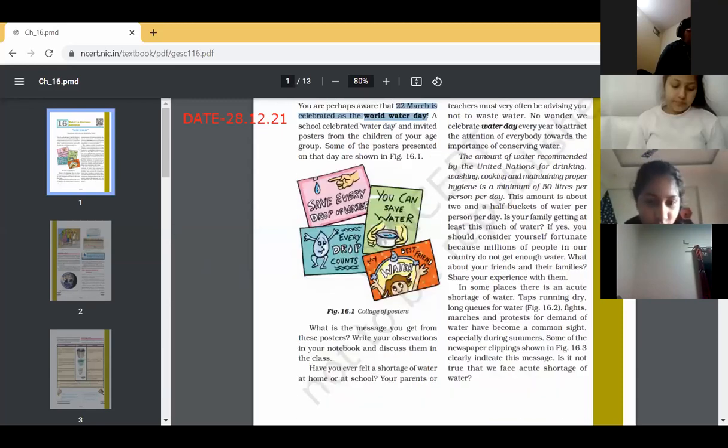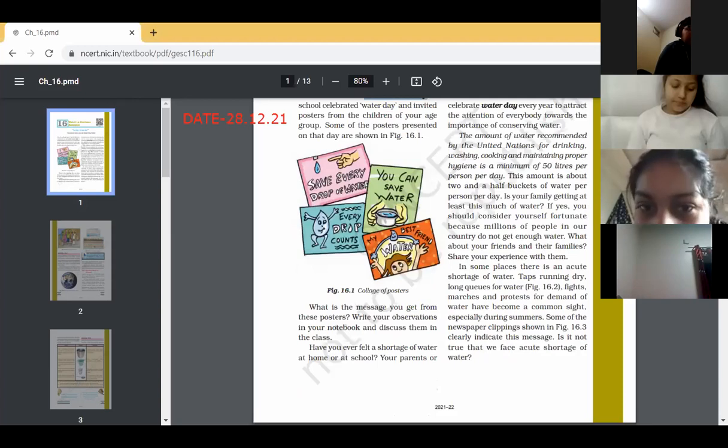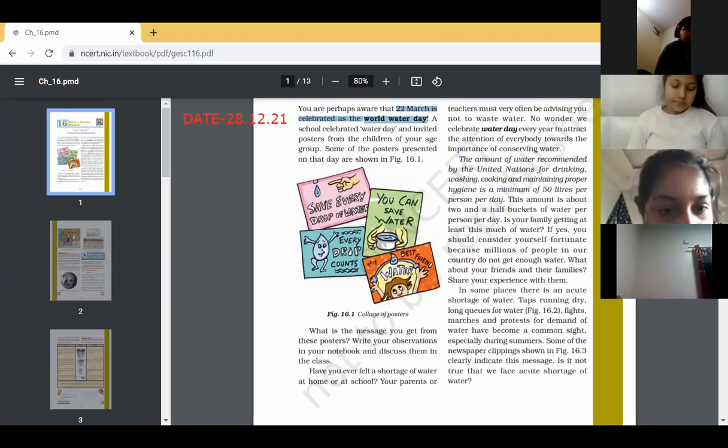Have you ever felt a shortage of water at home or at school? Your parents or teachers must have often been advising you not to waste water. No wonder we celebrate Water Day every year to attract the attention of everybody towards the importance of conserving water. The amount of water recommended by the United Nations for drinking, washing, cooking, and maintaining proper hygiene is a minimum of 50 liters per person per day. This amount is about 2.5 buckets of water per person a day.